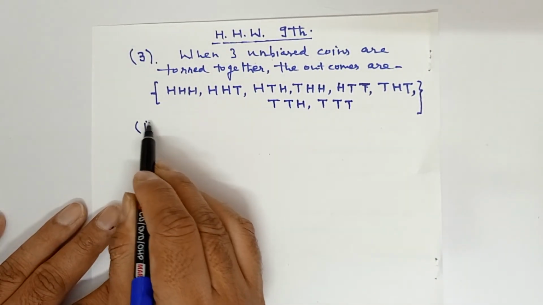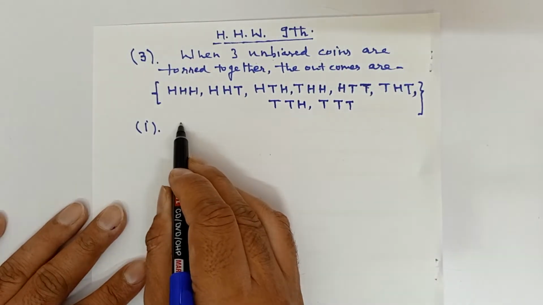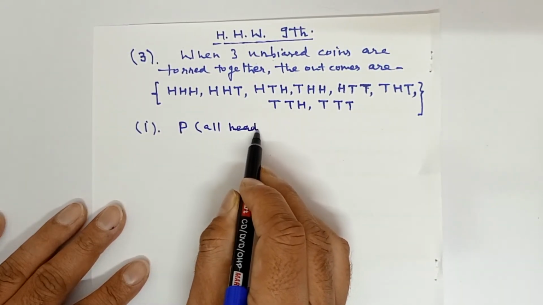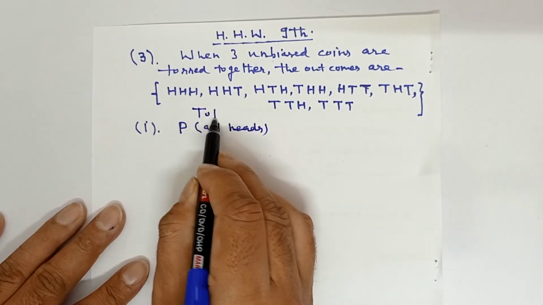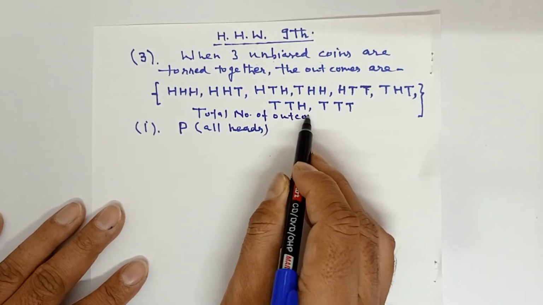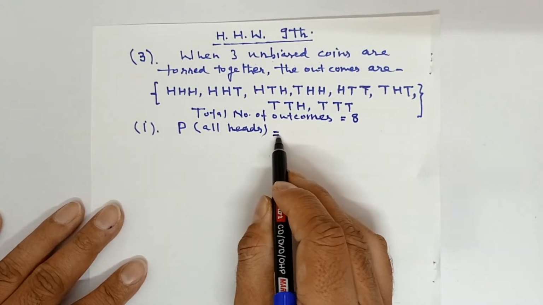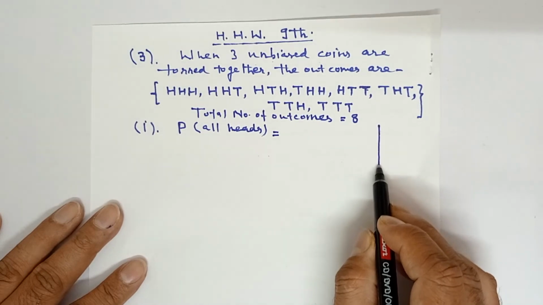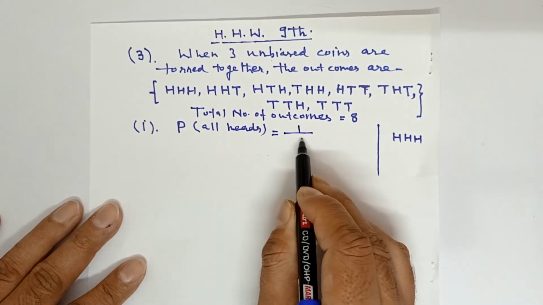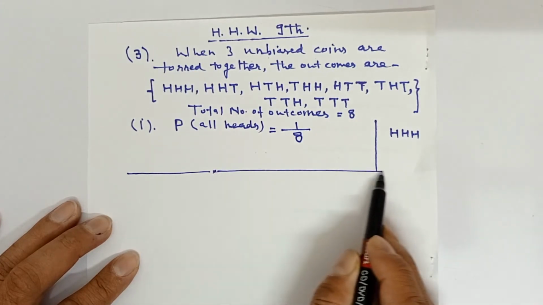Now the first part is you are to find the probability that there are all heads. Here you can write the total number of outcomes. Total number of outcomes are how many? As many as there are elementary events, means total are 8. How many times has it happened that all heads have come? Only one time, that was HHH. So it will be 1 over 8. So 1 over 8 is the required probability. This is the first part.